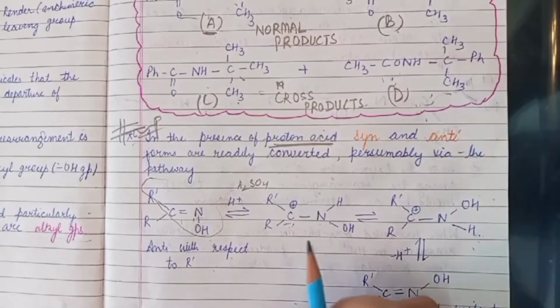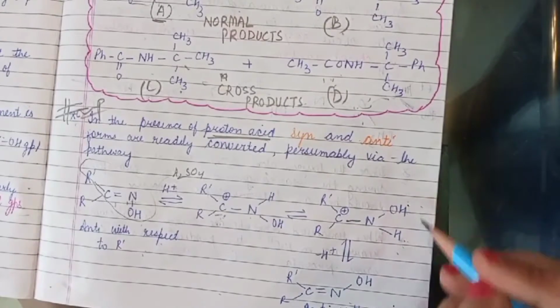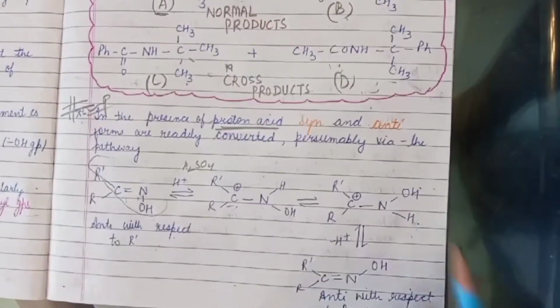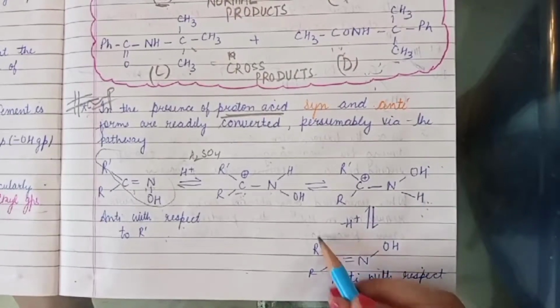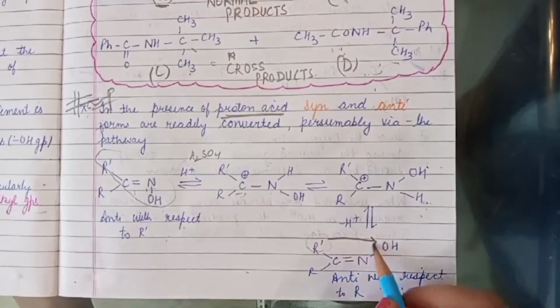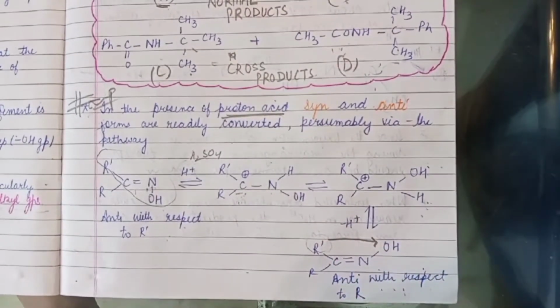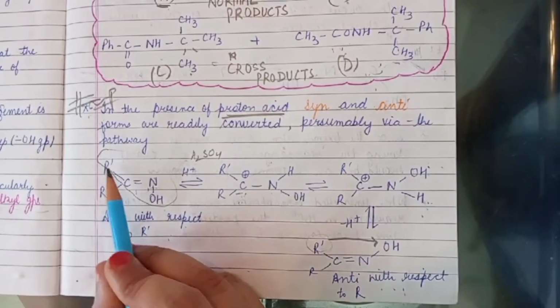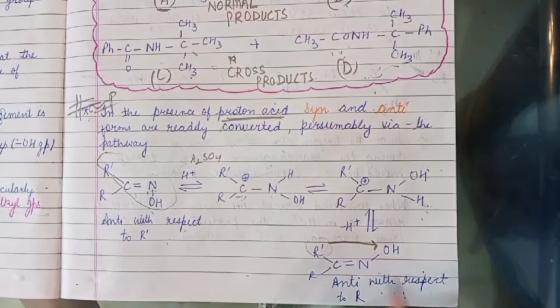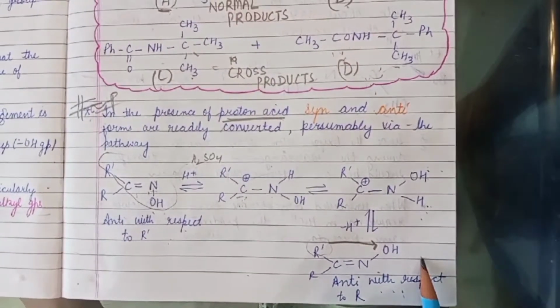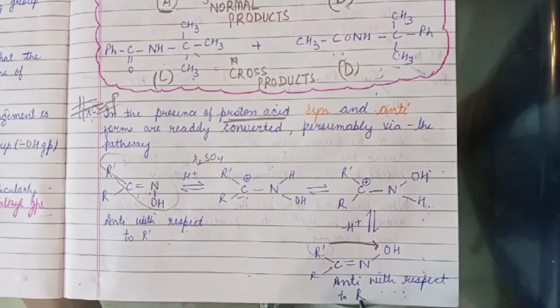The carbocation is a planar species, so it can arrange itself with OH on the above side and hydrogen below. So when deprotonation occurs, we get R dash which is syn to the hydroxy group. Here R dash is anti to the hydroxy group, here R dash is syn to the hydroxy group, and anti with respect to R.